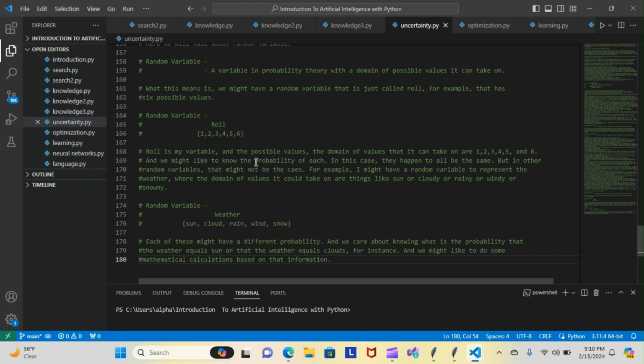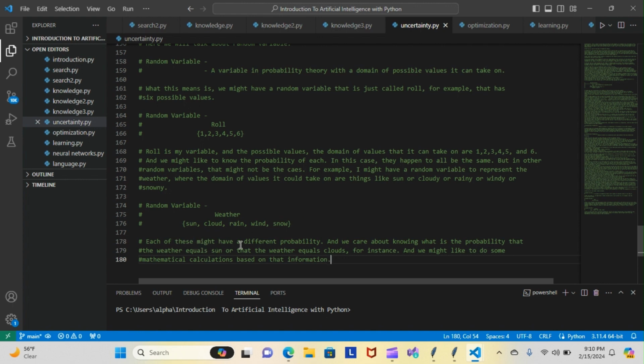We might like to know the probability of each. In this case, it happens to all be the same, but in other random variables, that might not be the case. For example, I might have a random variable to represent the weather, where the domain of values it could take on are things like sun, or cloudy, or rainy, or windy, or snowy. In that case, it would look like this. The random variable would be weather, and these will be our domain of values here: sun, cloud, rain, wind, and snow.